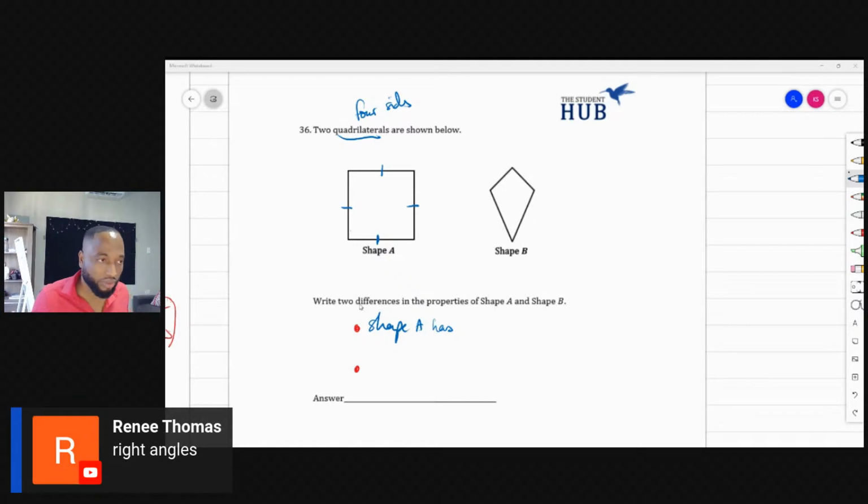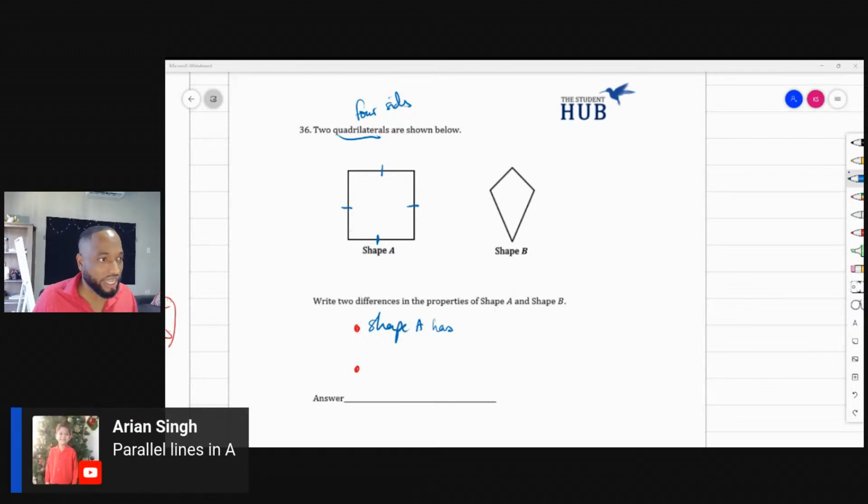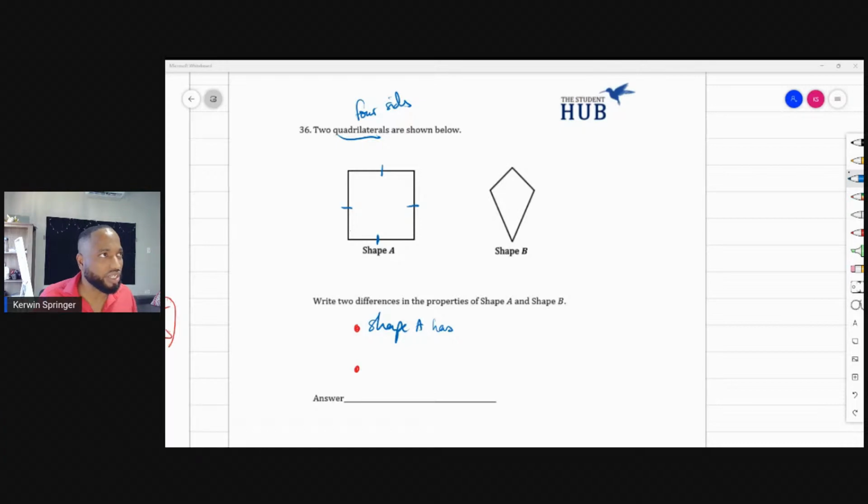So we can talk about right angles. As well as right angles, you can talk about lines of symmetry. You can talk about parallels, the pairs of parallel sides. Yes, you can talk about that. Just make sure you state the thing properly. So shape A has four right angles, and